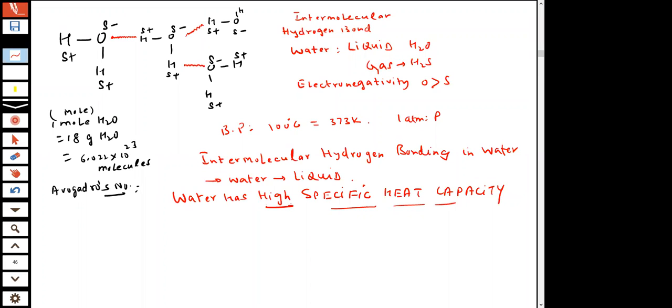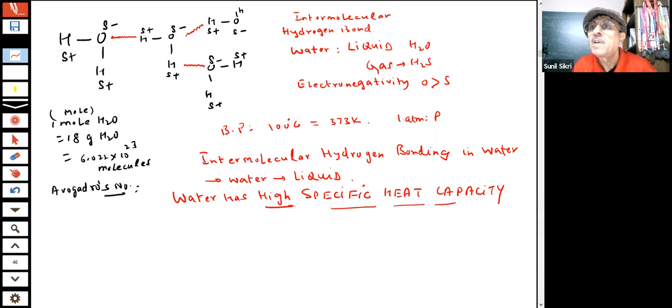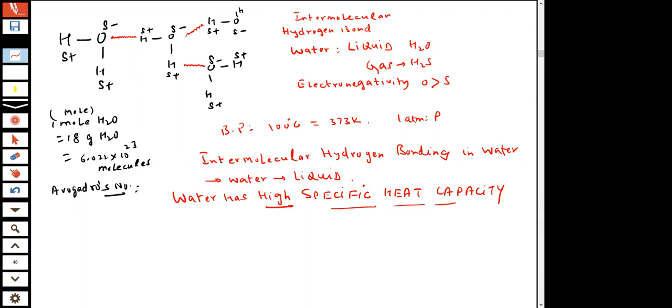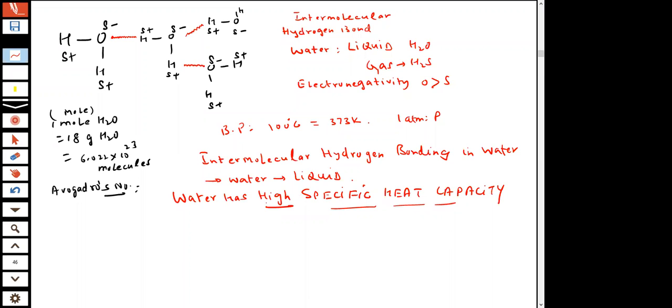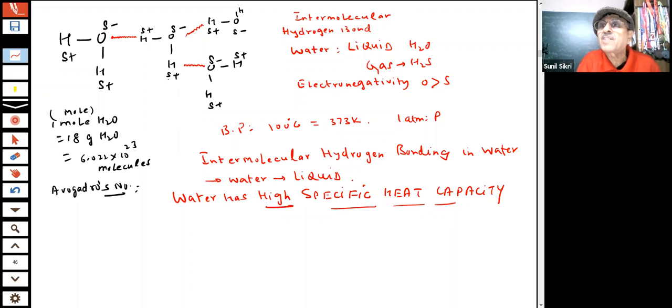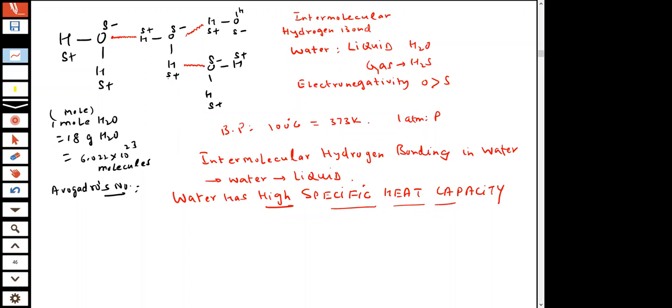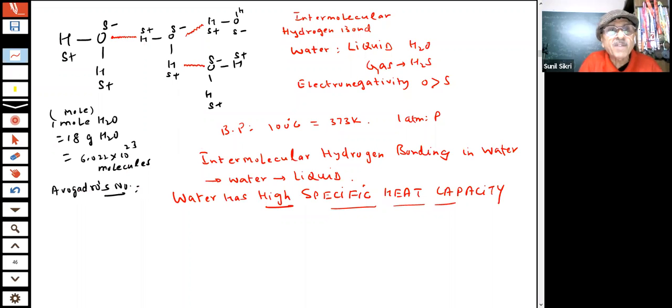Otherwise, the aquatic life will be in danger. If the water of rivers, lakes and oceans becomes hot by the sun rays, it will be a horrible thing for the fish and aquatic life. Because there is hydrogen bonding in water, it can absorb a lot of heat energy. So what is specific heat?